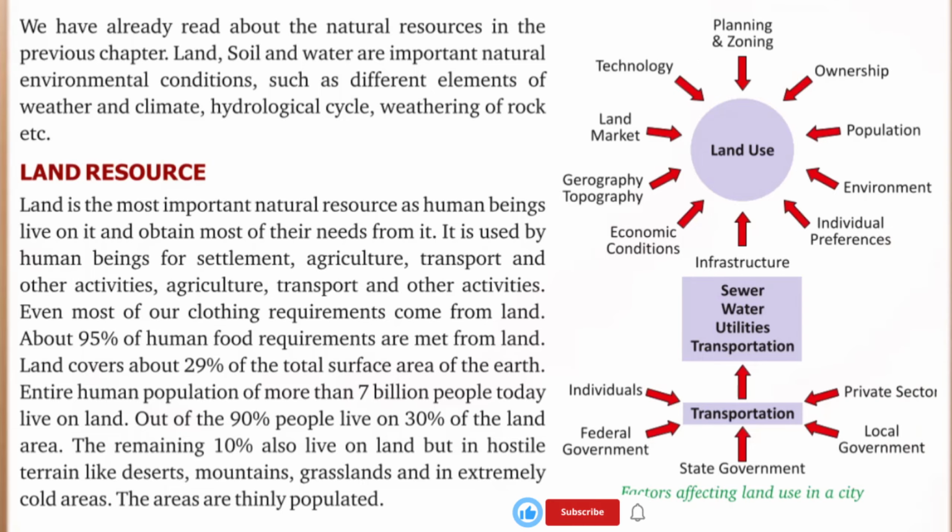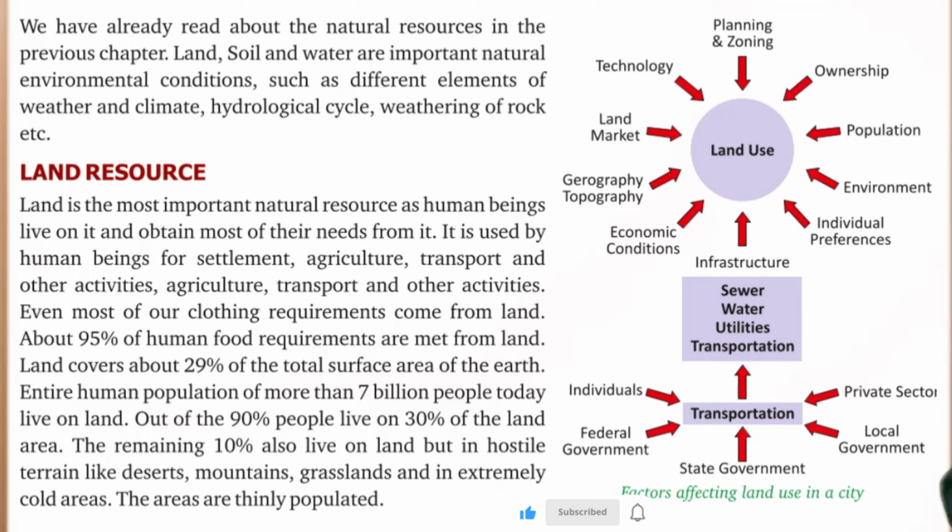Land is the most important natural resource as human beings live on it and obtain most of their needs from it. It is used by human beings for settlement, agriculture, transport, and other activities. Even most of our clothing requirements come from land. About 95% of human food requirements are met from the land. Land covers about 29% of the total surface area of the earth. The entire human population of more than 7 billion people today live on land.